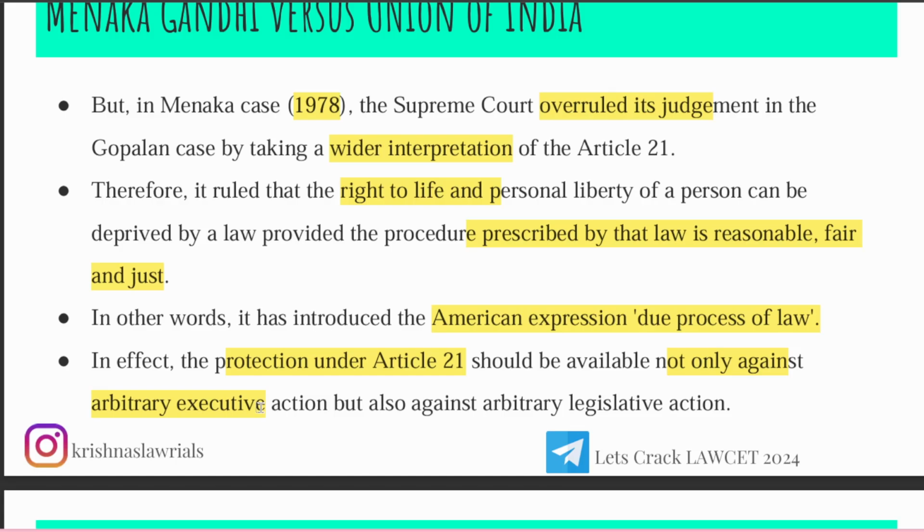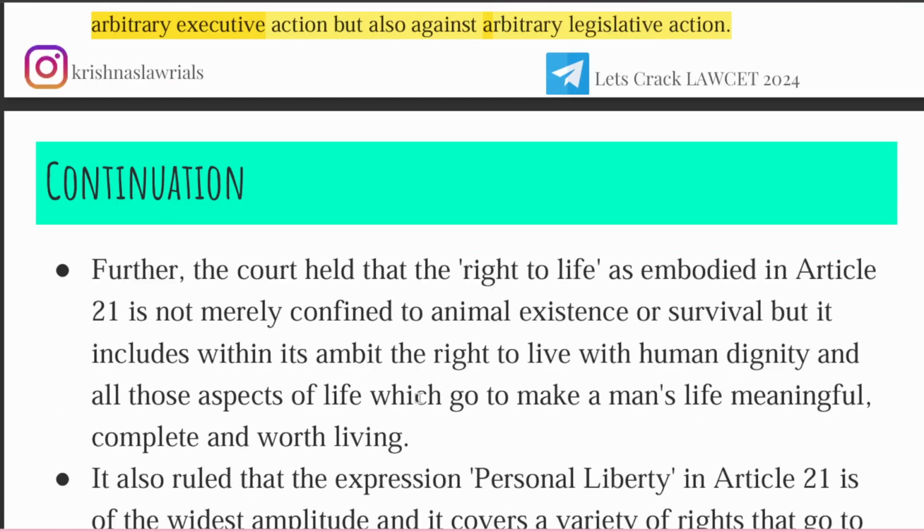What do you mean by false imprisonment? In a sense, you didn't do anything wrong, but still they lock you in a room or in a jail or in an area where you can't move freely. So at this point, they are saying that under Article 21, we have protection against arbitrary execution, as well as against arbitrary legislative action. What is legislative action? Legislation makes law. Legislature is Parliament. Parliament makes law. So even if our laws are arbitrary, in a sense, unreasonable or unlawful, even then we get protection under Article 21.